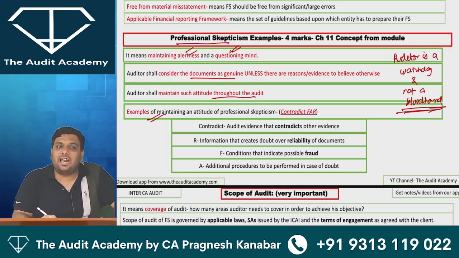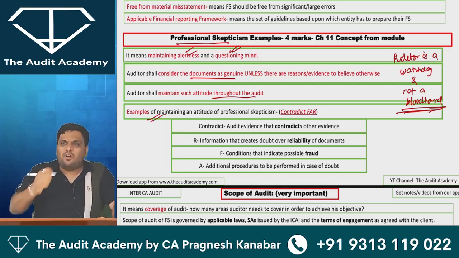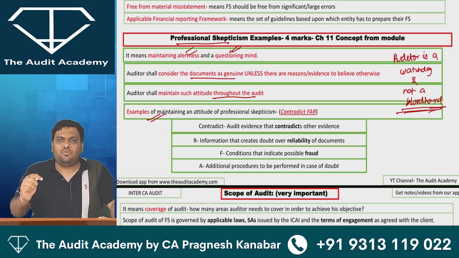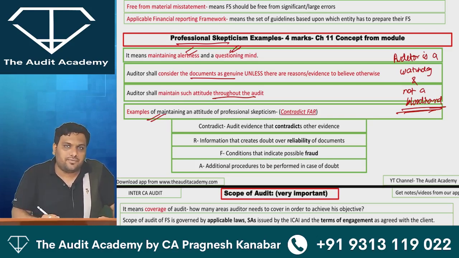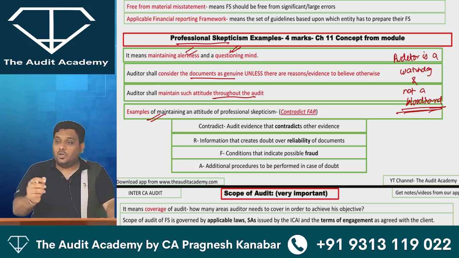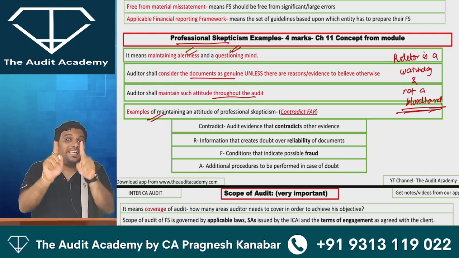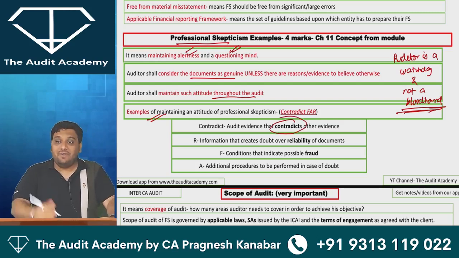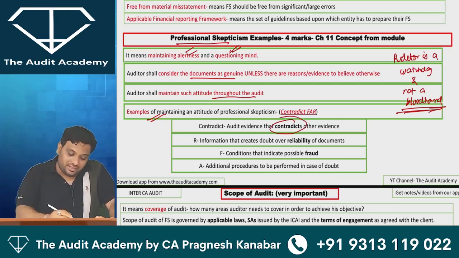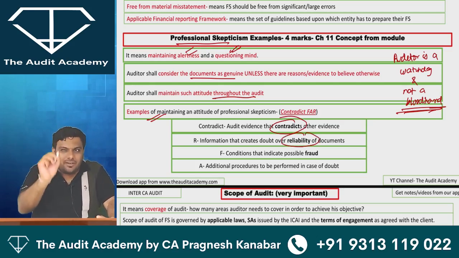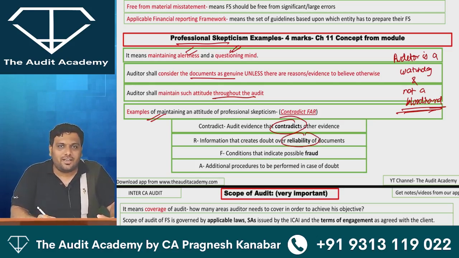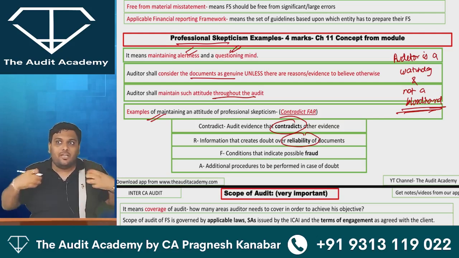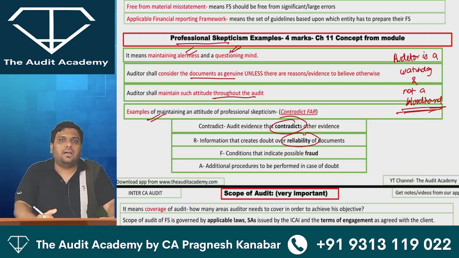Examples of maintaining an attitude of professional skepticism. When will auditor feel that, yes, now I need to be more alert? When there are two documents that don't tally, contradictory evidence. When there is something which creates doubt over reliability, someone has altered the document and so on, then auditor will feel more like barking and moving ahead.